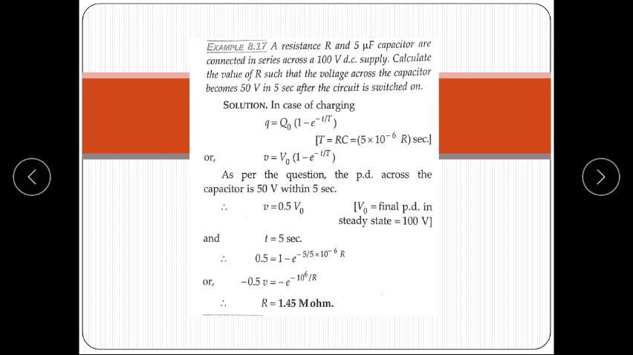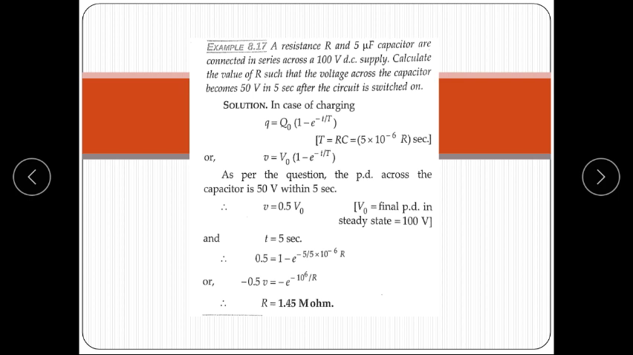In case of charging, the equation is Q is equal to Q0 times (1 minus e raised to the power minus t upon RC). So from the circuit, time constant T is equal to RC, that is 5 into 10 to the power minus 6 into R second, and voltage V is equal to V0 times (1 minus e raised to the power minus t upon tau). As per the given question, PD across the capacitor is 50 volt within 5 seconds. So V is equal to 0.5 of V0.